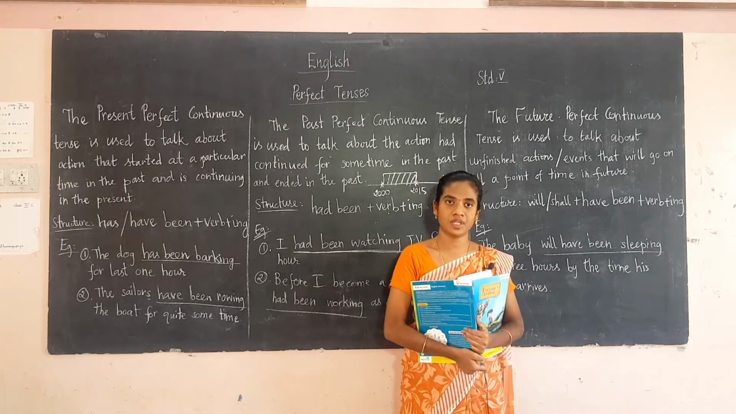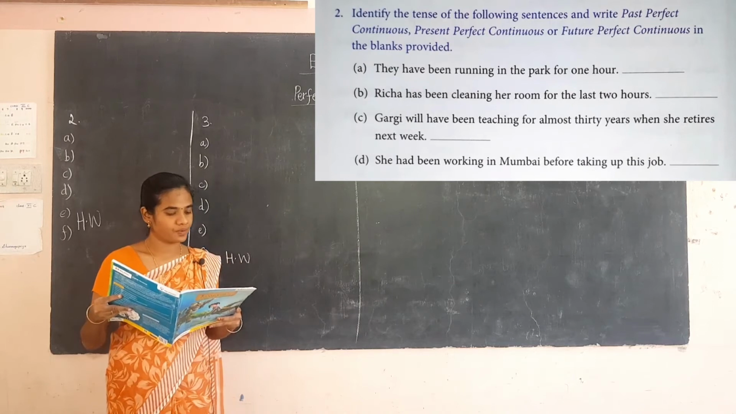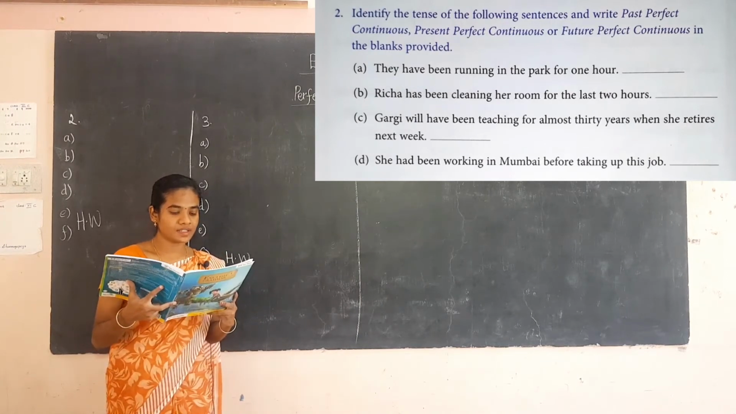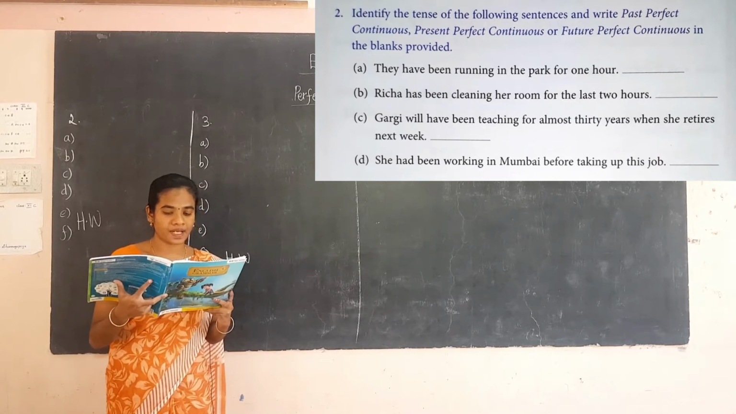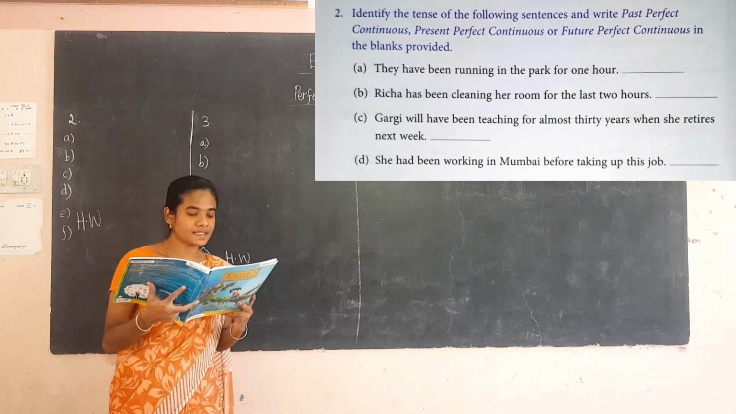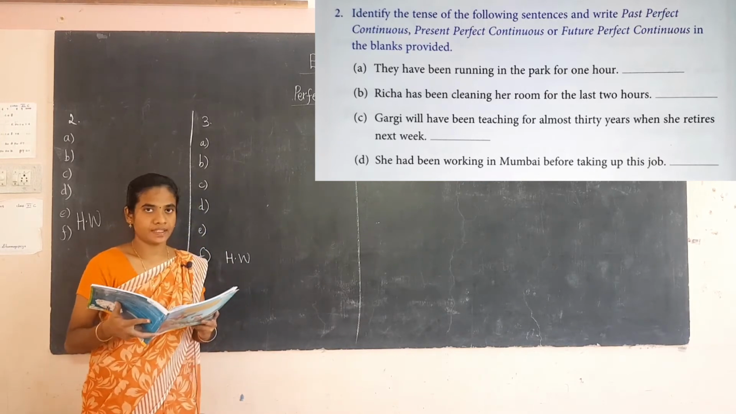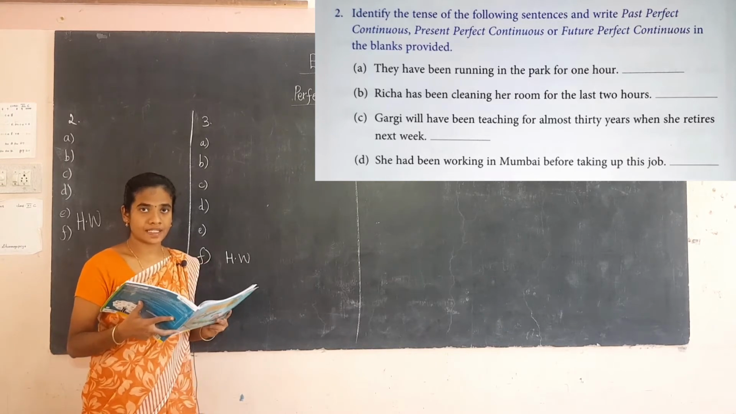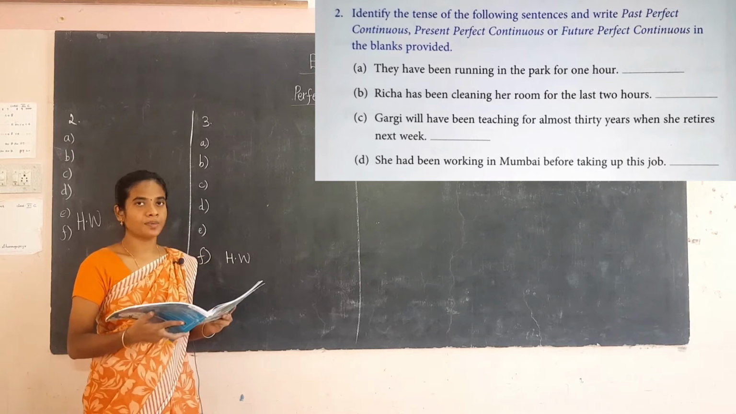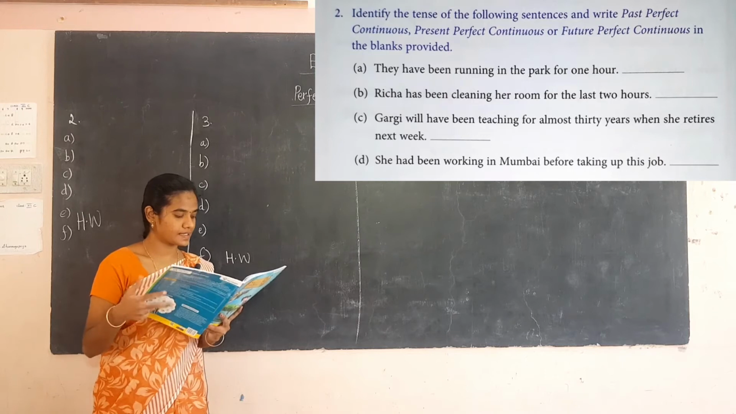Okay, now we shall do the book back exercise. Students, take page number 54. This is the second exercise for you. Identify the tense of the following sentences. Write past perfect continuous, present perfect continuous or future perfect continuous in the blanks provided. So far we have learned three tenses: present perfect continuous, past perfect continuous and future perfect continuous. I hope you remember this structure. Keep that in mind and do the exercise.